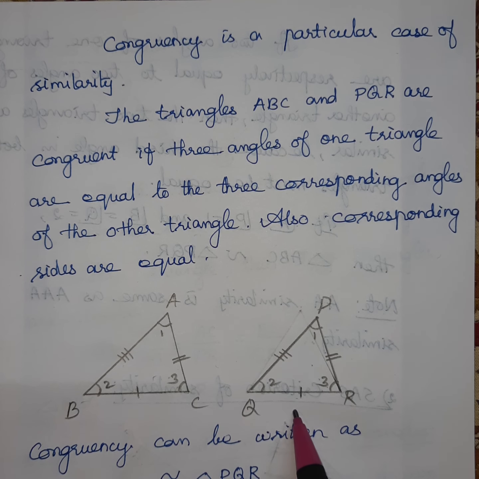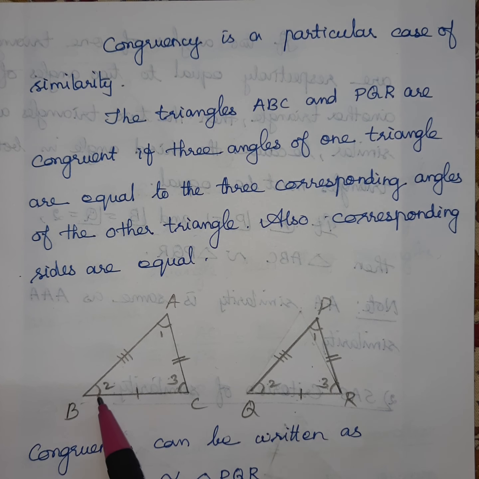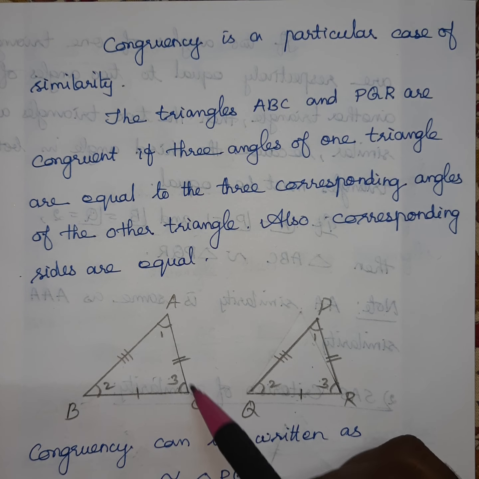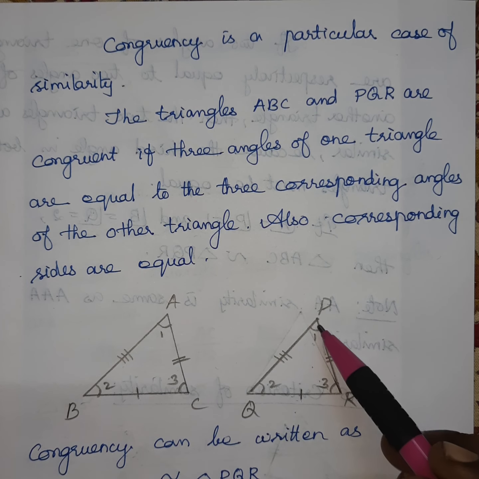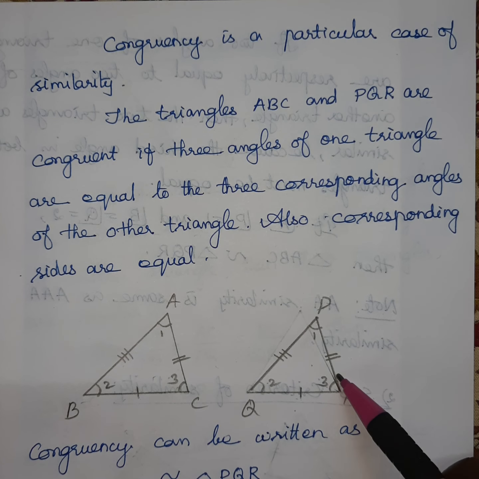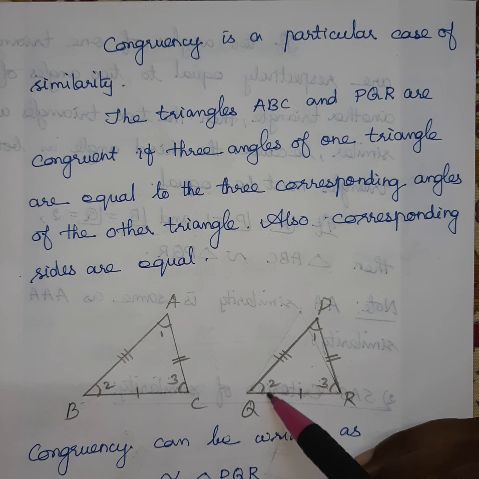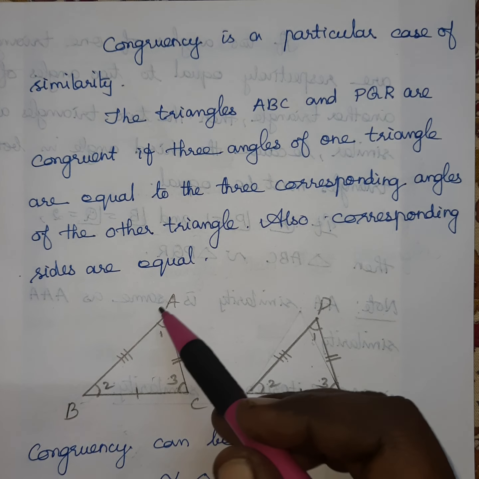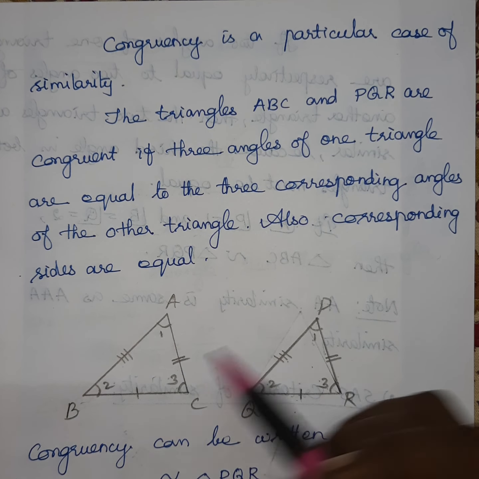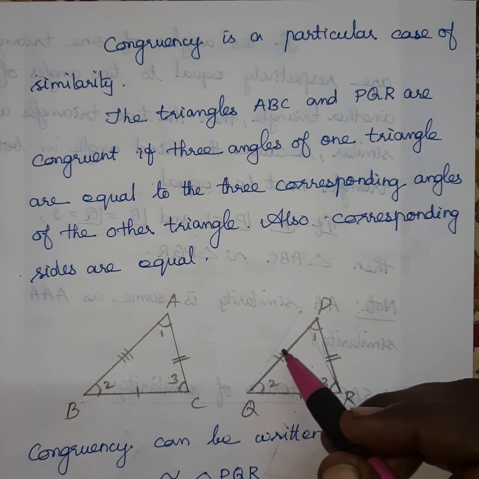in between 2 and 3. Okay, you cannot consider in any way; according to the angle we can consider the side. Like the same between the angle 1 and 3, and here also between the angle 1 and 3 are equal. The same way, in between the angle 1 and 2 is same as here in between angle 1 and 2. We can take the side. If you are considering the side, you cannot understand correctly.